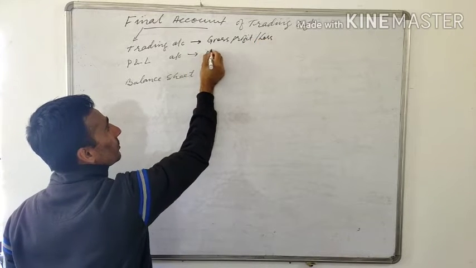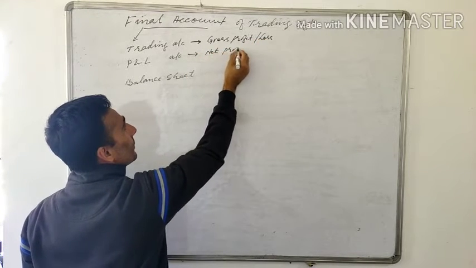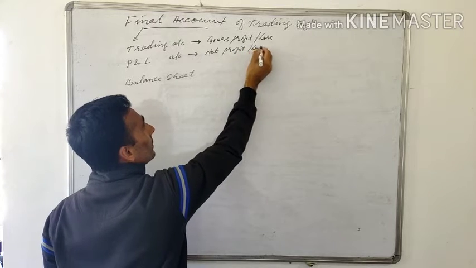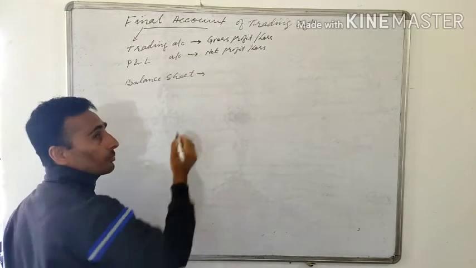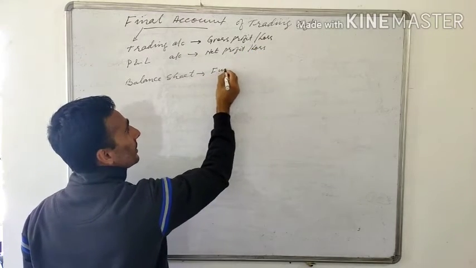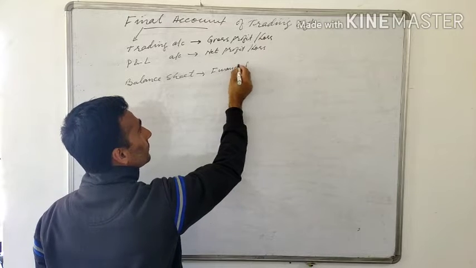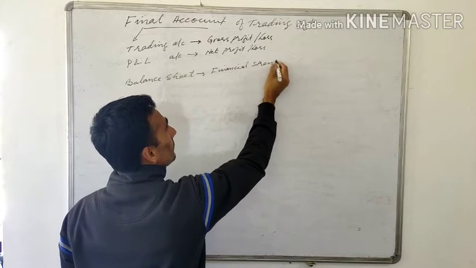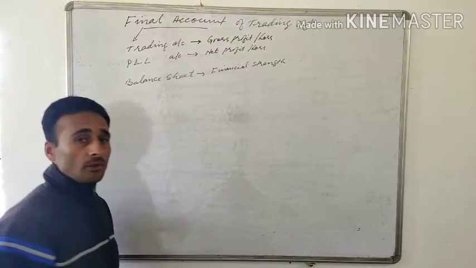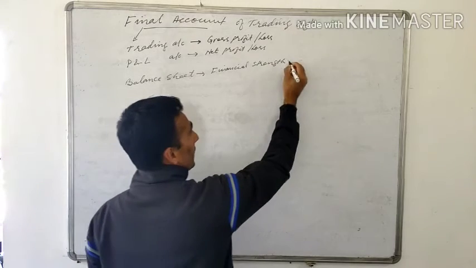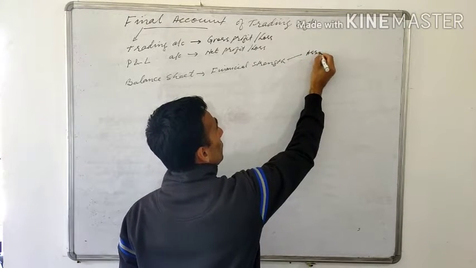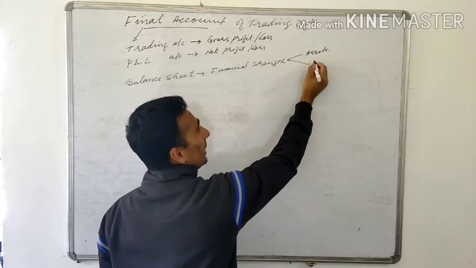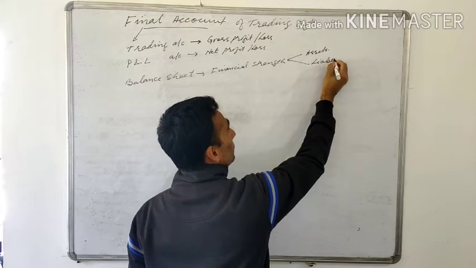The profit and loss account will give you net profit or loss, and the balance sheet will show you the financial strength of a business. When you talk about financial strength, it will show you the position of assets and liabilities.